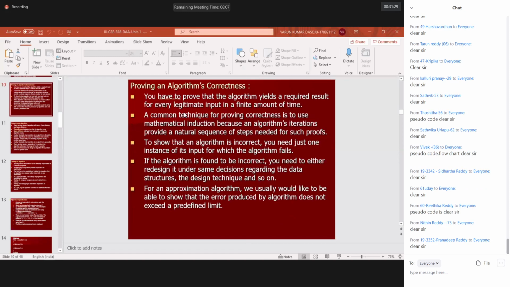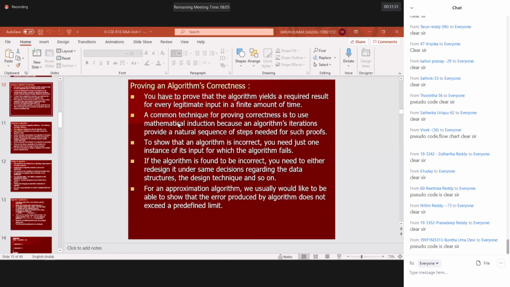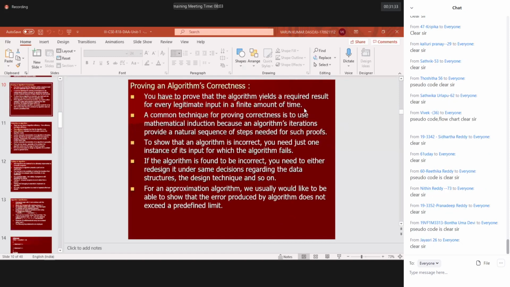You have to prove that the algorithm yields a required result for every legitimate input in a finite amount of time. So please understand, whatever result you are expecting, the algorithm should produce the same result for every legitimate, meaning valid, input. For every valid input, the right output should come, and it should be generated within a finite amount of time. This condition, please don't forget.